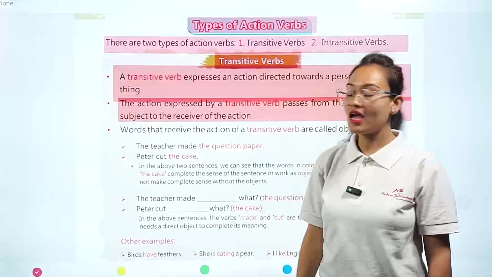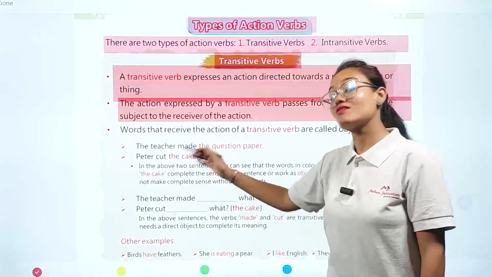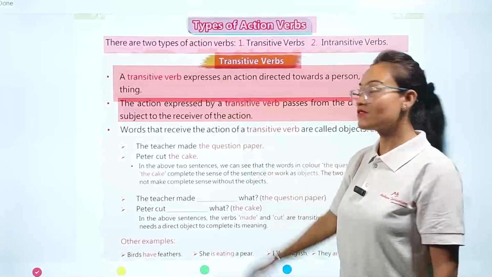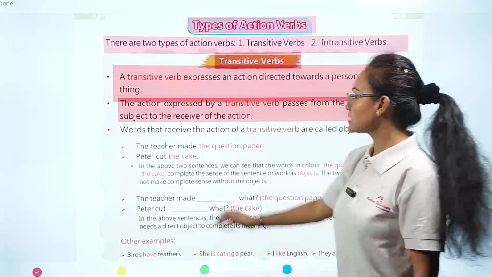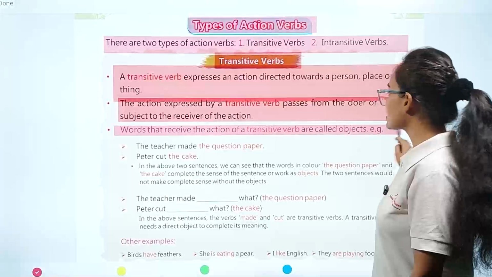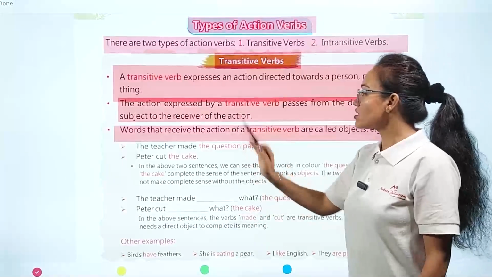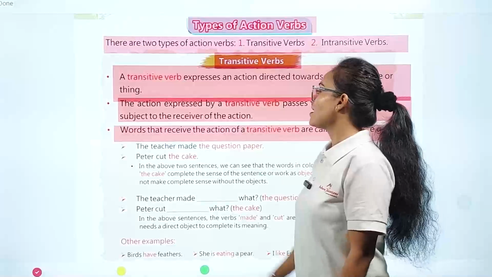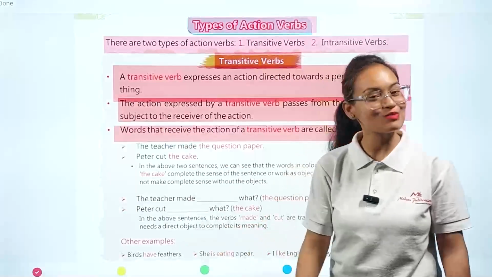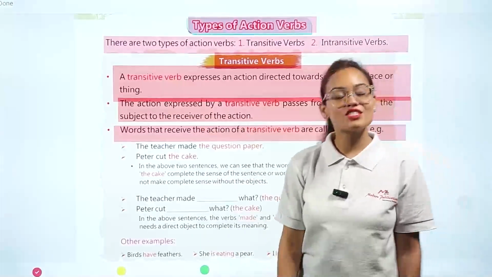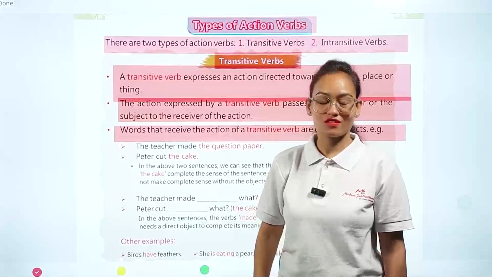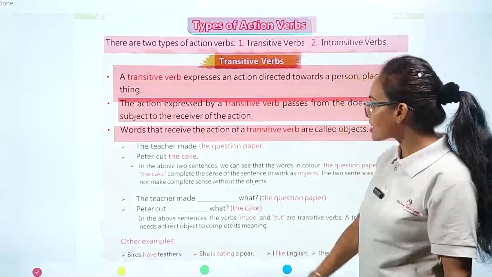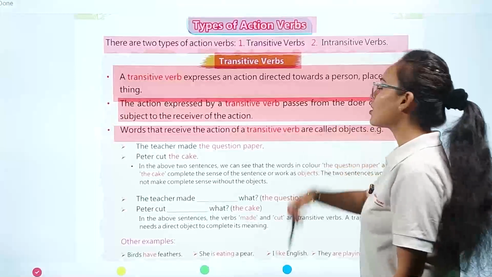subject. And the receiver of the action means the one who receives the action performed in the sentence. The third point: words that receive the action of a transitive verb are called objects. Now here comes the question: who is the receiver? The receiver will be the object of the sentence. So words that receive the action of the transitive verb are called objects.